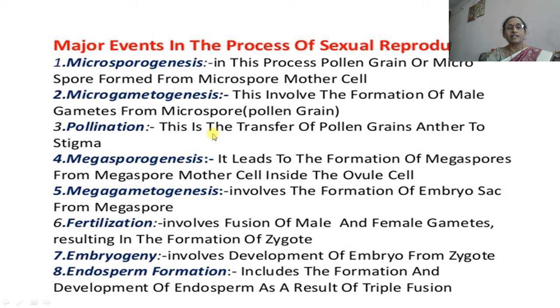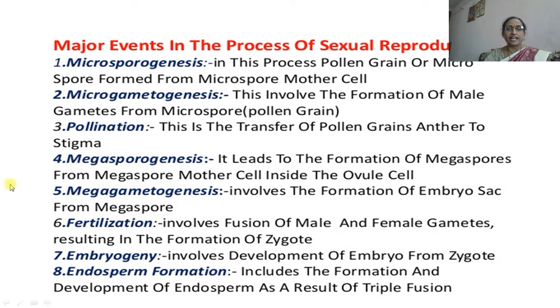The third event, which is very important, is pollination. This is the transfer of pollen grains from anther to the stigma. The fourth event is megasporogenesis. Like microsporogenesis, megasporogenesis is an important event which leads to the formation of megaspore from the megaspore mother cell. The fifth one is megagametogenesis, which involves the formation of the embryo sac from the megaspore.